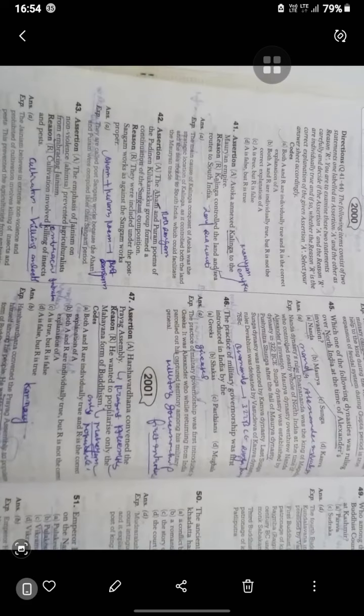Ashoka annexed Kalinga to the Mauryan Empire. Kalinga controlled the land and sea routes to South India. The main cause of Ashoka's Kalinga conquest was the strategic location of Kalinga, as it controlled both the land and sea routes to South India, which could facilitate Mauryan trade.